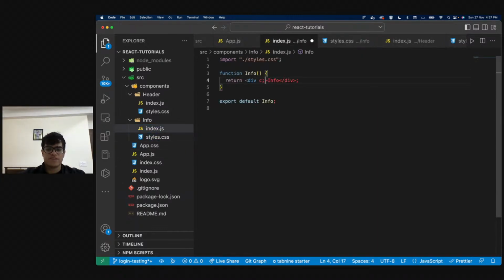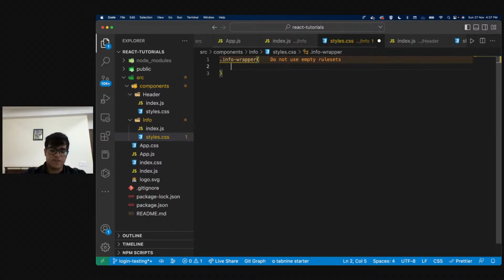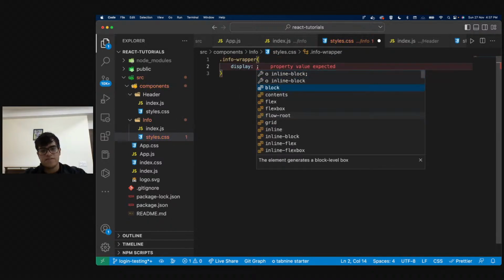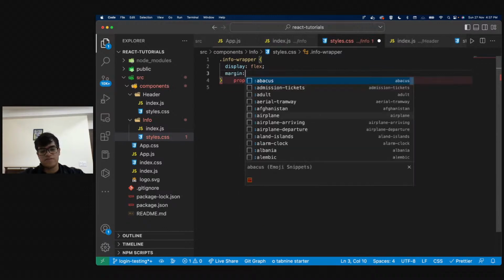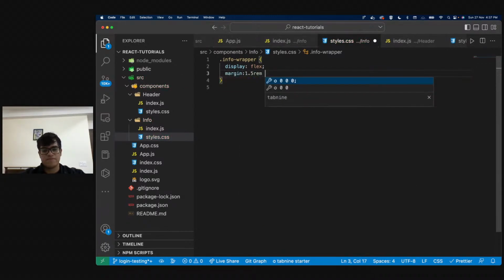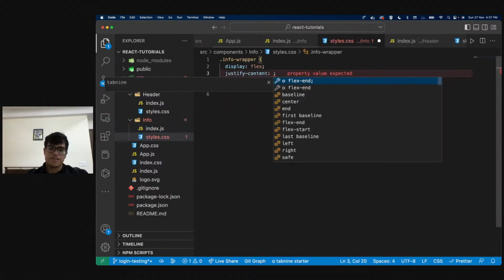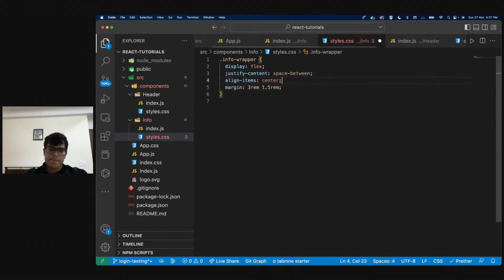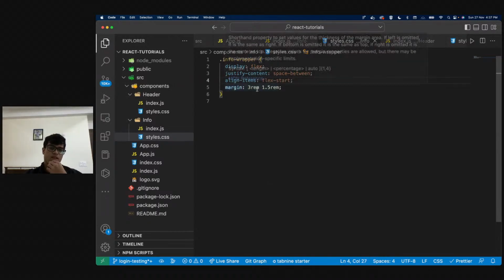I'll be writing all of my CSS for info over here, and my info will be over here, right? So I'm going to give this a class name. Let's say info wrapper, and I'll copy this class and say dot info wrapper. I'm going to say display flex. I'm going to say margin of 1.5 rem or 3 rem and 1.5 rem, correct? Justify content will be space between. Align items will be center or flex start.